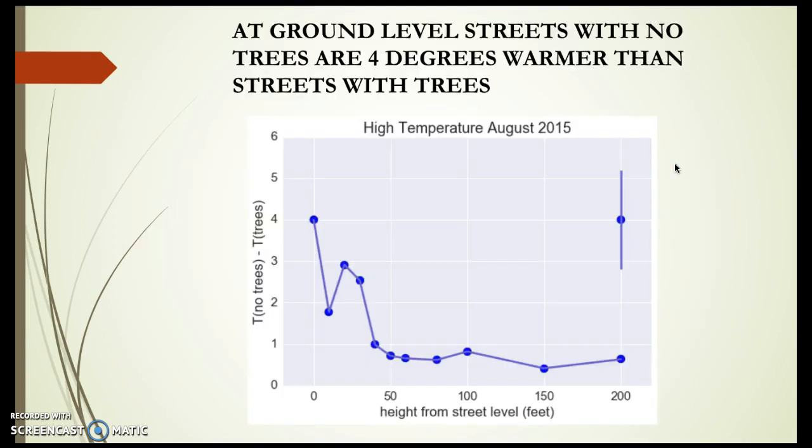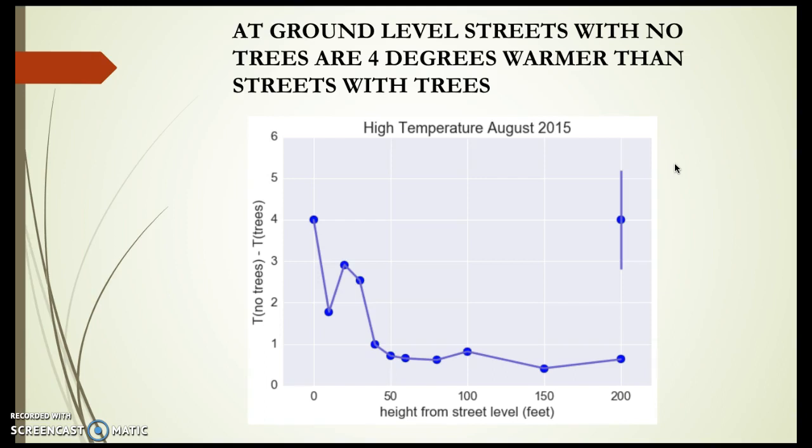So here are the results. For temperature, we basically found that there was a difference between weather stations that were under trees and not under trees for weather stations that were below the tree canopy, so low elevation weather stations, up to 4 degrees Fahrenheit difference.